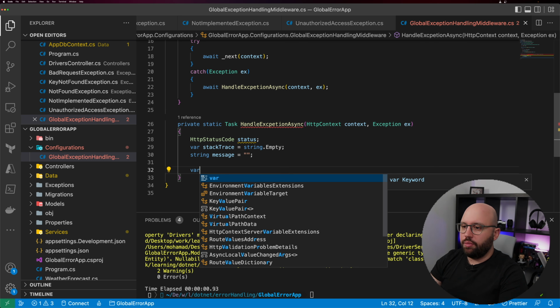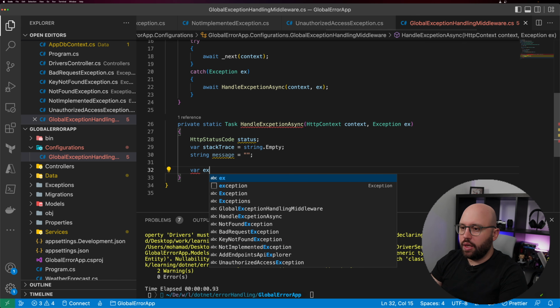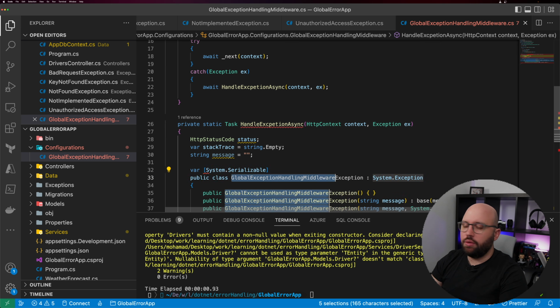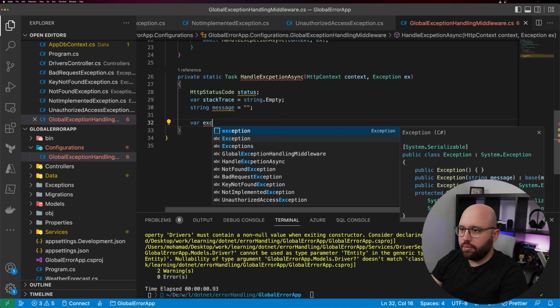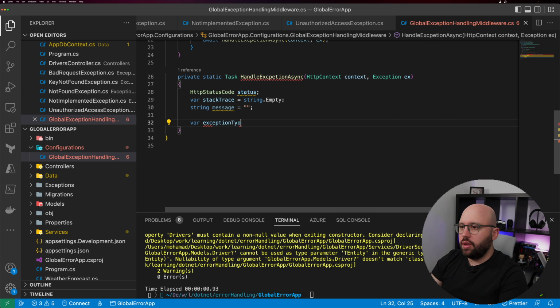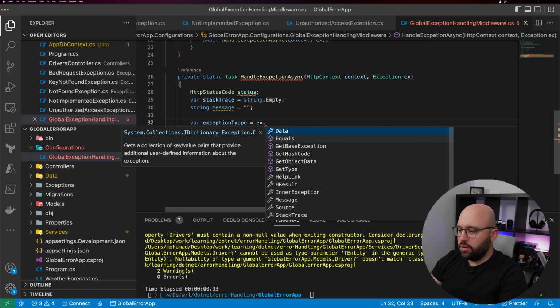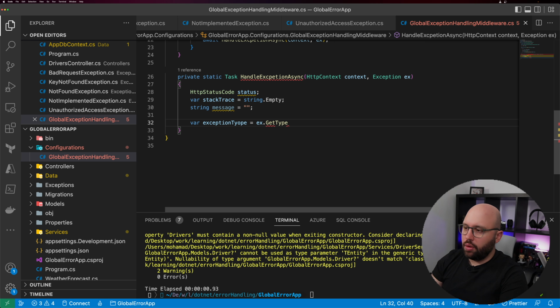And then var exceptionType. Here we're taking the exception that we have and trying to get the exception type: exceptionType equals ex.GetType().